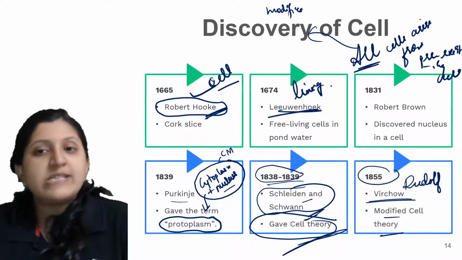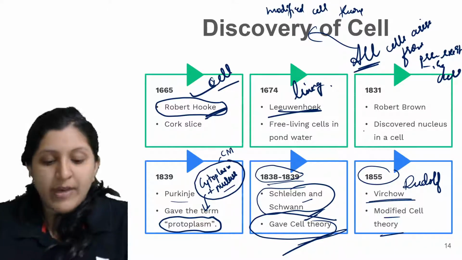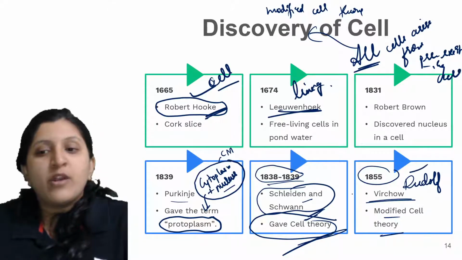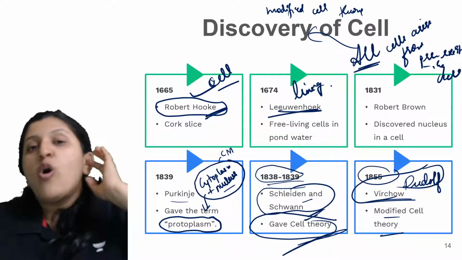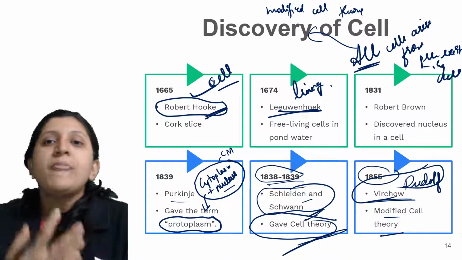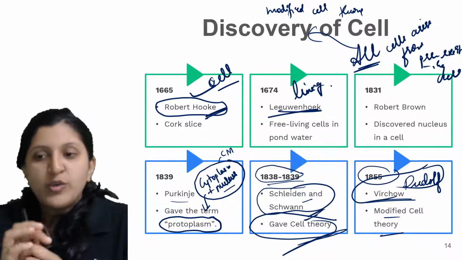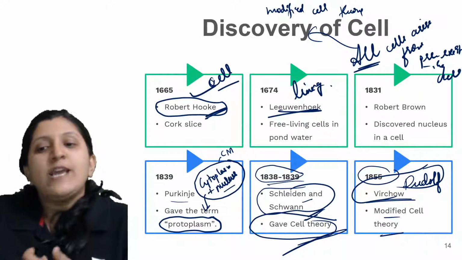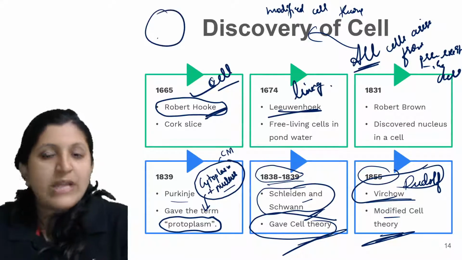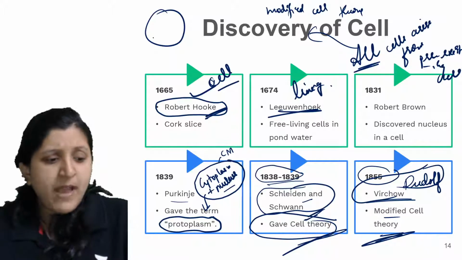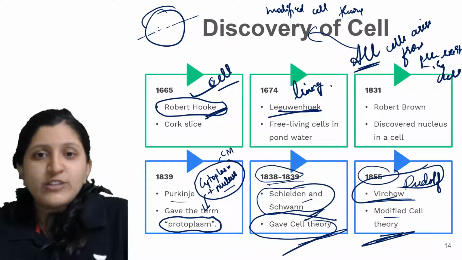Now the modified cell theory is given by Schleiden, Schwann, and Rudolf Virchow, where the statement is that all living organisms are made of cells, the cell is a structural and functional unit, and all cells arise from pre-existing cells. So one cell undergoes division and two cells are formed.